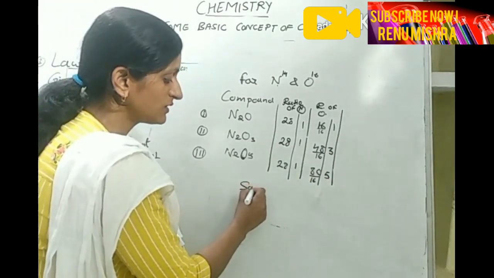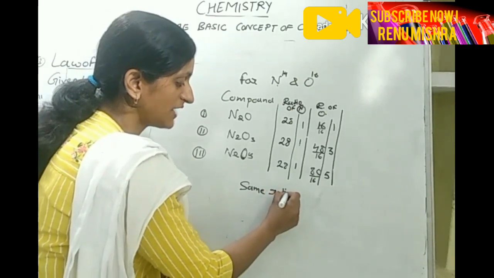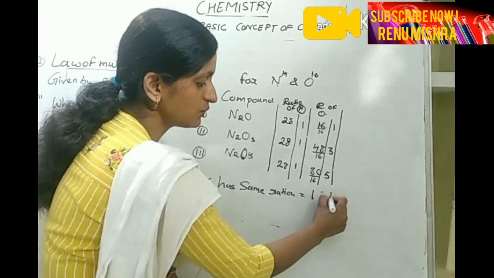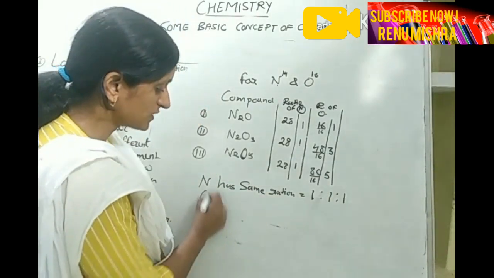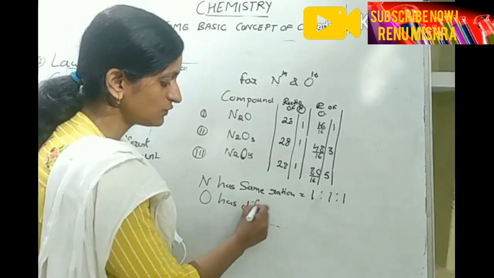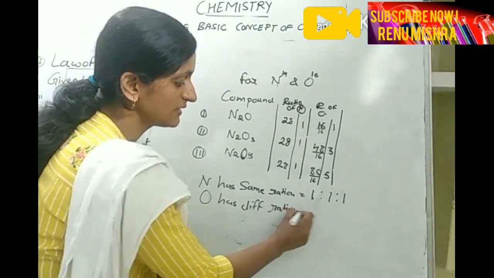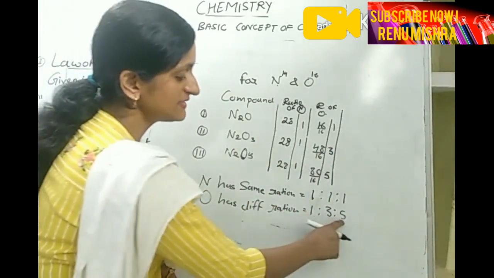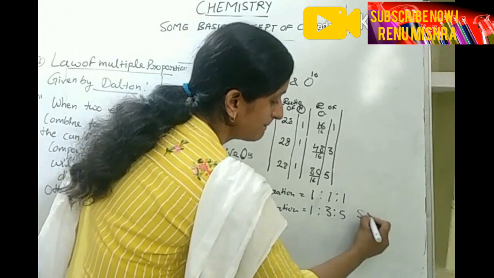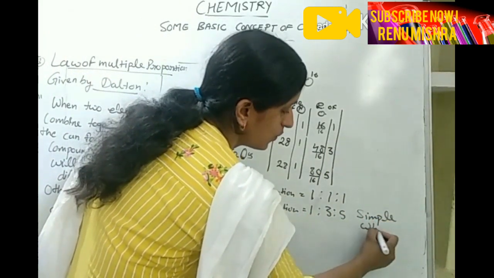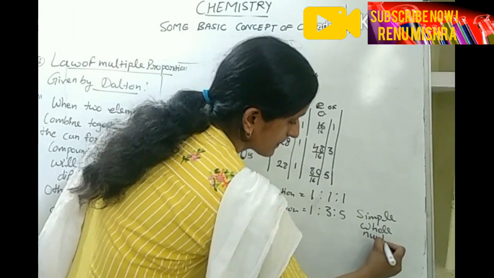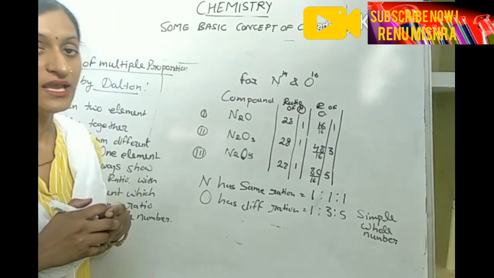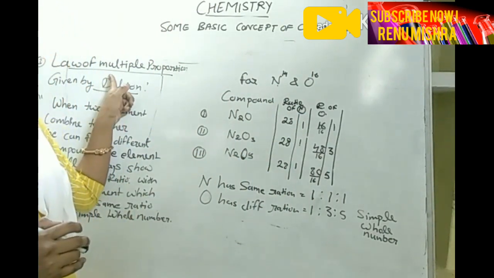So nitrogen has the same ratio, that is 1:1:1, and oxygen has a different ratio, that is 1:3:5. These ratios are simple whole numbers. So this example is explaining the law of multiple proportion.